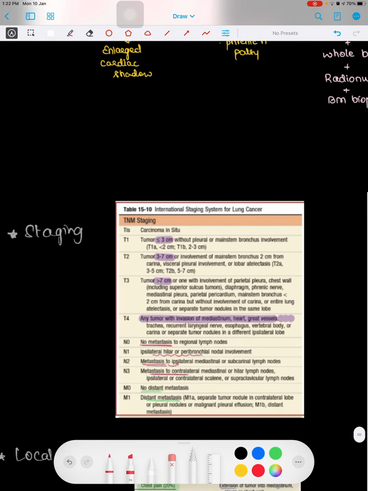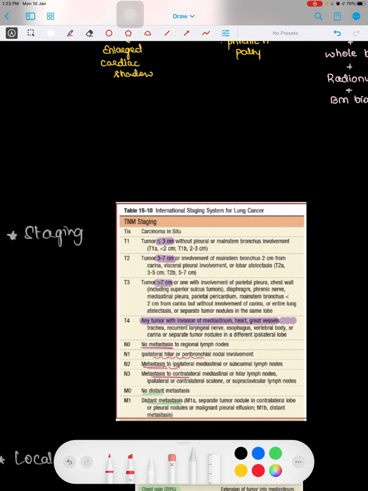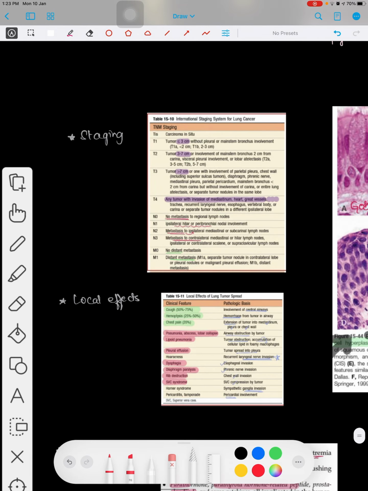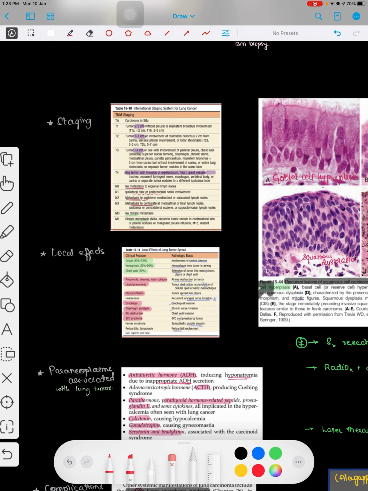Coming to staging, TNM staging is the only thing that is there. In T, you just have to remember this point, that is, 3 to 7 centimeter is T2. Less than 3 is T1, more than 7 is T3. And if it spreads to adjacent parts like mediastinum, heart, or great vessels, it is T4. N1 and N2 are all ipsilateral, and N3 is contralateral. M1 is, of course, distant metastasis. So this is about investigations done.